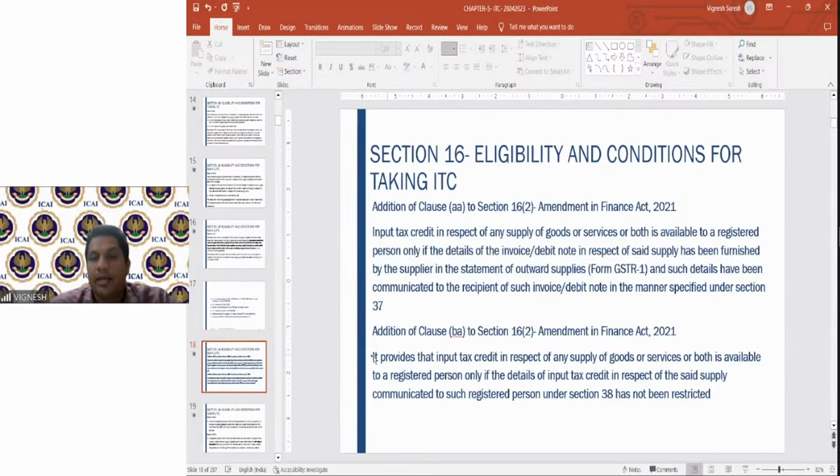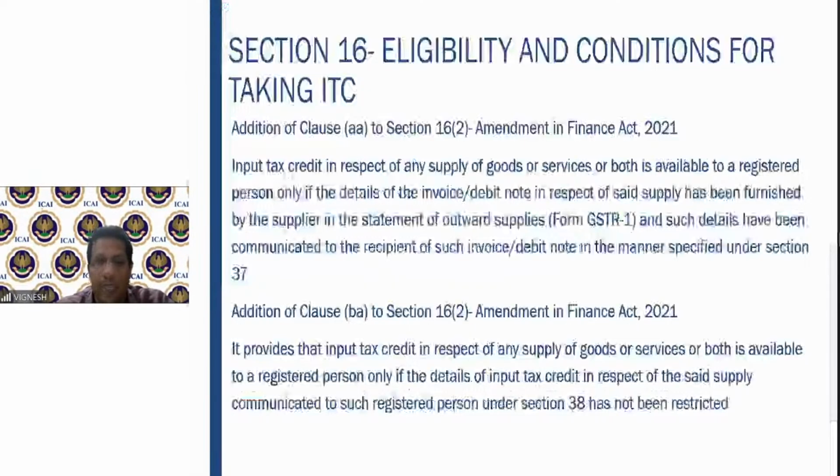Very, very important point: addition of clause AA to section 16 subsection 2 and addition of clause BA to section 16 subsection 2. Now, what does it say? Input tax credit in respect of any supply of goods or services is available to a registered person only if the details of the invoice have been furnished by the supplier in the statement of outward supplies, GSTR1, and such details have been communicated in the manner given under section 37.